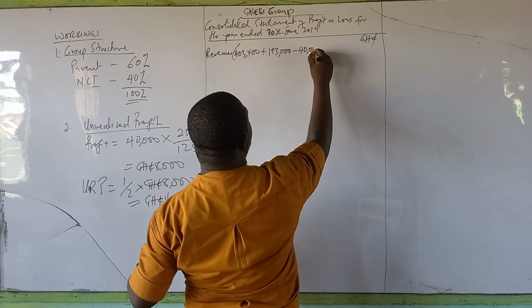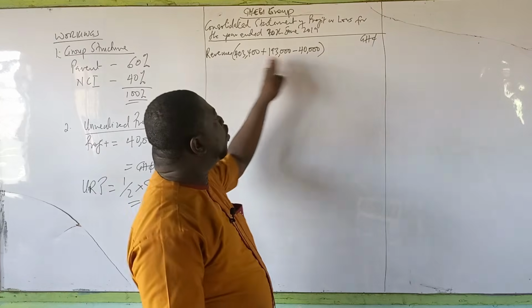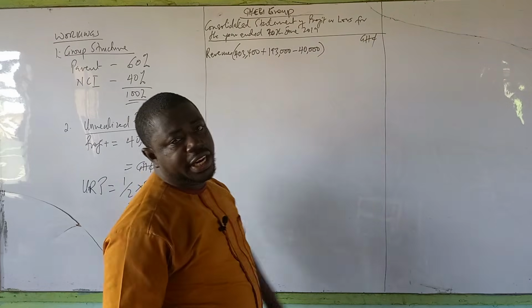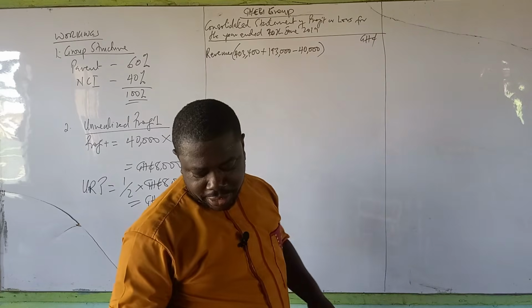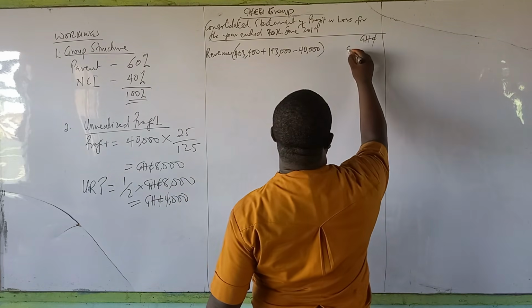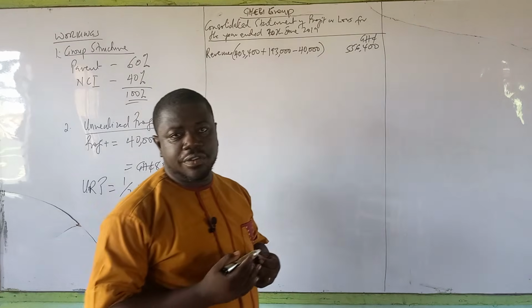This time we are taking the entire sales value. We are not just taking the unrealized profit. We are taking the whole sales value because it has inflated our revenue unnecessarily. And therefore, that gives us a total of 556,400.